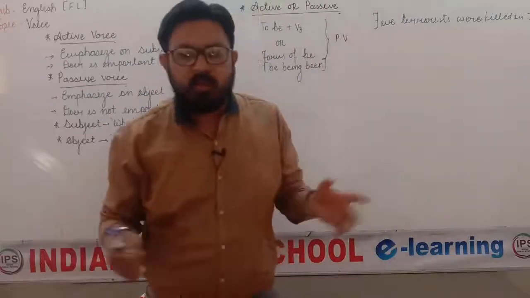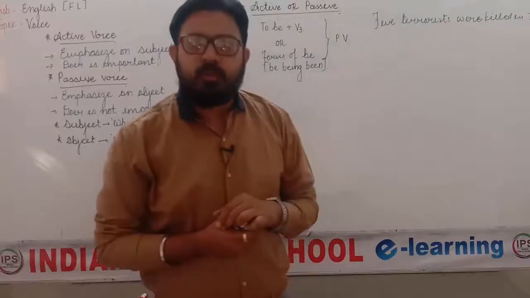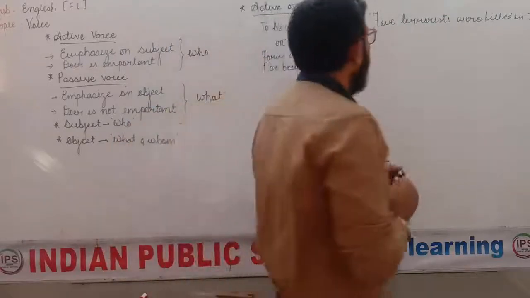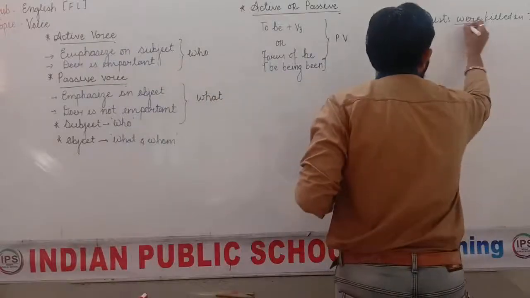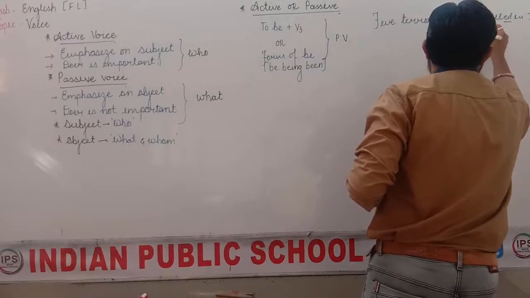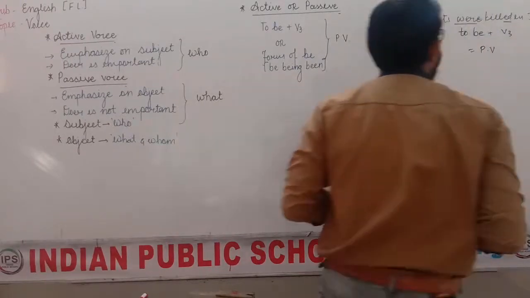J&K means Jammu and Kashmir. Now find out if the sentence is active or passive. How can we identify that? Look, to be and V3. That means the sentence is passive voice.